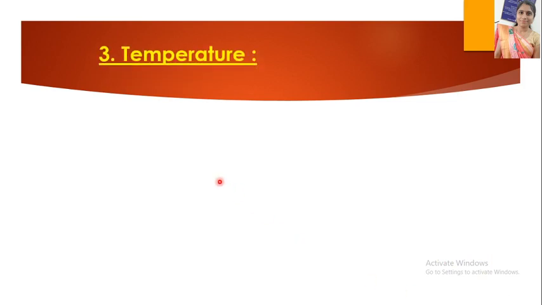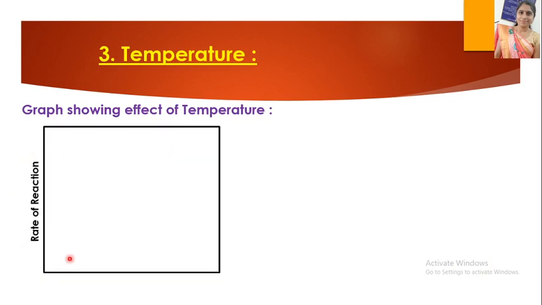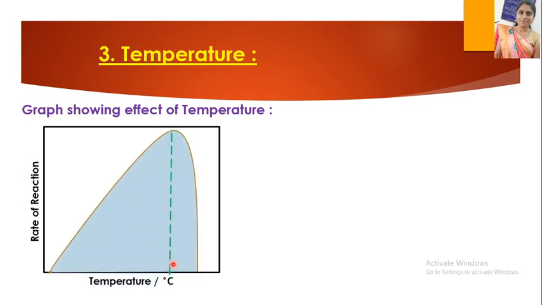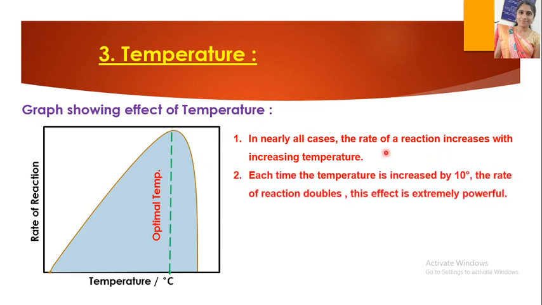The next factor is temperature. This graph shows the effect of temperature. Here we plot the graph of rate of the reaction versus temperature. This graph shows that there is an optimum temperature, meaning a higher temperature. In nearly all cases, the rate of the reaction increases with increasing temperature. Generally, the rate of the reaction increases with increasing temperature.